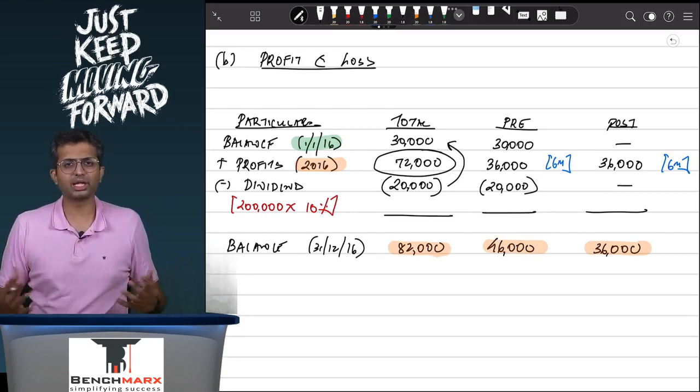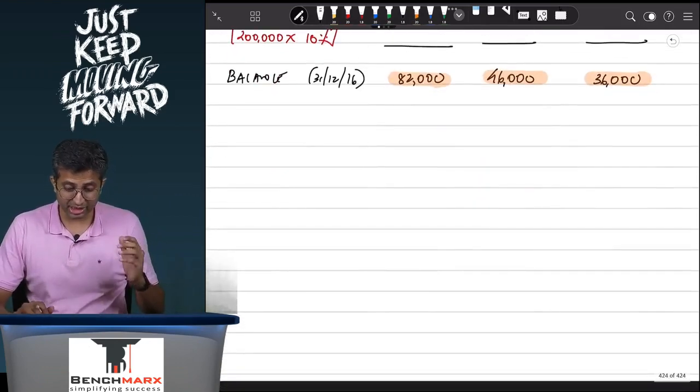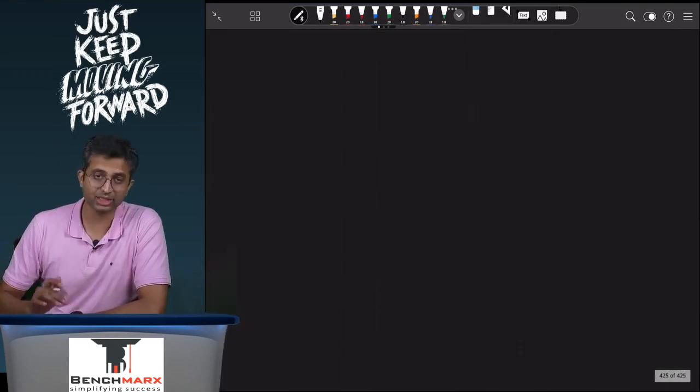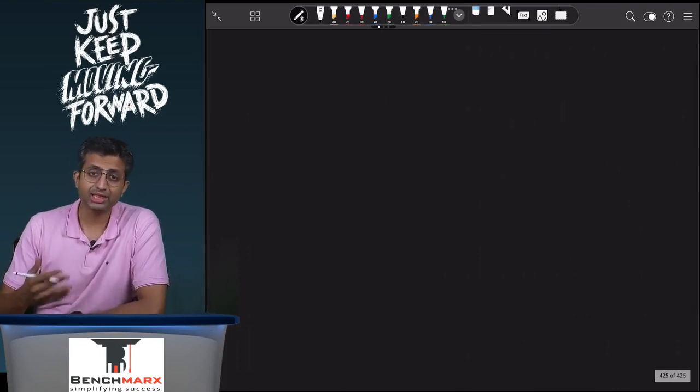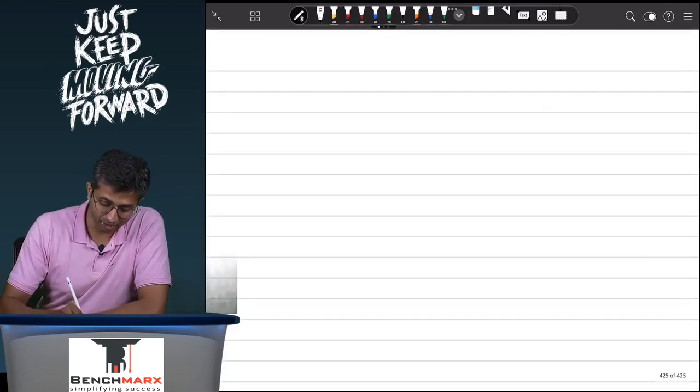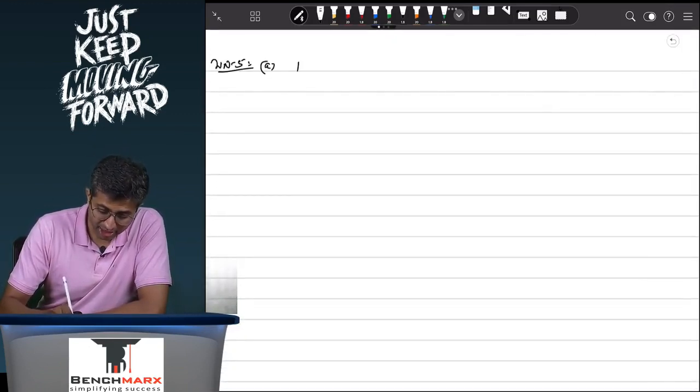Typically we will allocate it directly to the parent and minorities. However, in this case there are some workings. So typically we leave around 8 to 10 lines again, and then prepare a working note number 5 for the adjustments. What are the adjustments over here? Subpoint A, there is a dividend adjustment. What is the dividend adjustment?